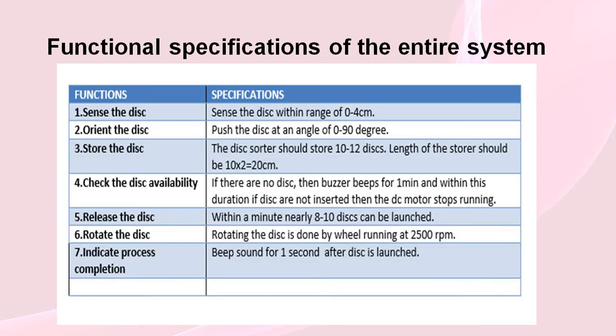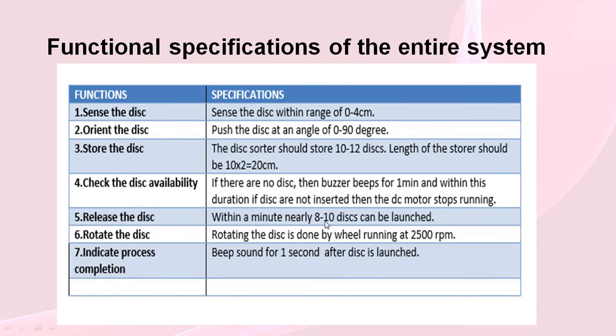Here are the major functional specifications of our entire system, which make our project a bit different from others. It can sense the disk within the range of 0 to 4 cm, and the servo motor can push the disk at an angle of 0 to 90 degrees. The disk sorter can store 10 to 12 disks at a stretch, and the IR sensor checks the availability of the disk, and if there is no disk, then the buzzer beeps.